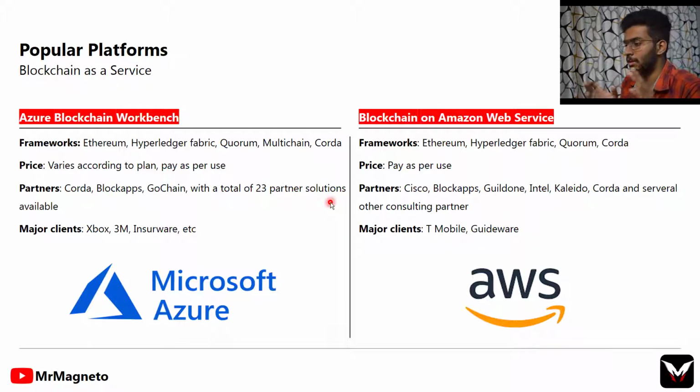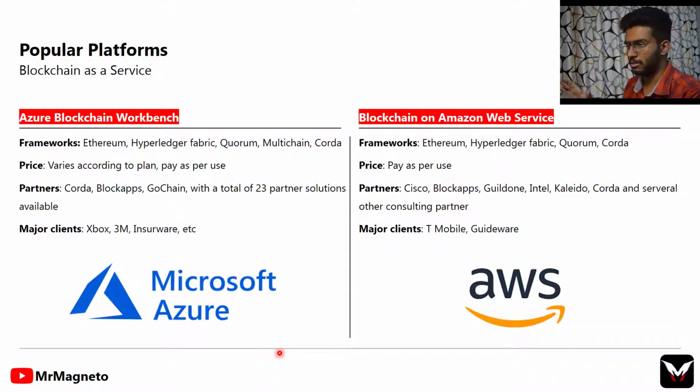The topmost companies that provide blockchain as a service are Azure from Microsoft and blockchain from Amazon. Here the Azure blockchain workbench provides a framework for Ethereum, Hyperledger Fabric, Quorum, Multichain and Corda. Similarly, Amazon also provides some frameworks. And of course, we have to pay some fees in order to develop this. Azure has some plans, and it is pay per use, and here also something similar.